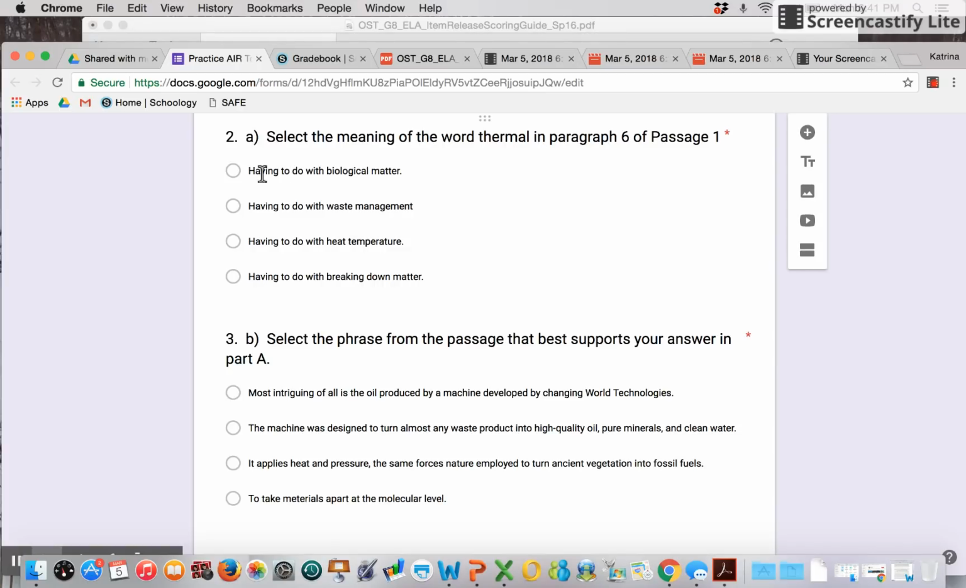Heat and pressure, having to do with biological matter? No. Heat and pressure, having to do with waste management? No. Having to do with heat temperature? So far that is looking to be the best one. Or having to do with breaking down matter. So again, heat and pressure, having to do with heat temperature. So that makes C the correct answer to part A, and C also the answer to part B.